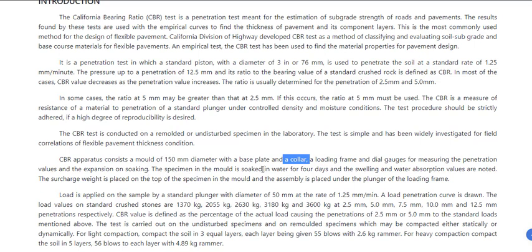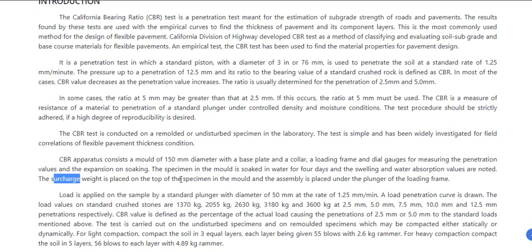The specimen in the mold is soaked in water for 4 days, and the swelling and water absorption values are noted. So whatever the specimen you're using, first of all it should be soaked in water for 4 days, and you should note down the swelling and the water absorption values. The surcharge weight is placed on top of the specimen in the mold, and the assembly is placed under the plunger of the loading frame. So there will be some additional surcharge weight. I'll explain this to you in the next slide.